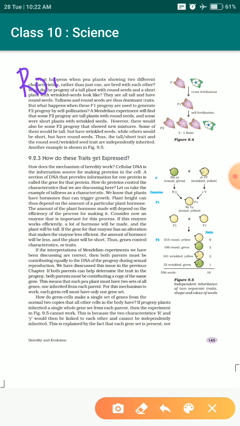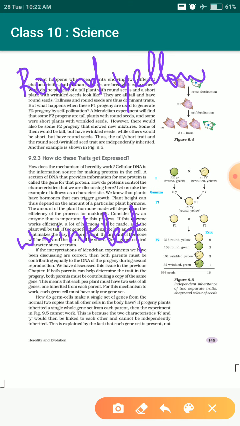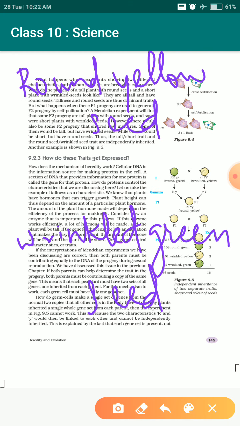Suppose we have a round shape, yellow color seed on one side and a wrinkled shape seed. Wrinkled means not completely round, the roundness of that structure is not pure. We take another seed with a wrinkled shape and green color. These are the 2 characters we are going to take.